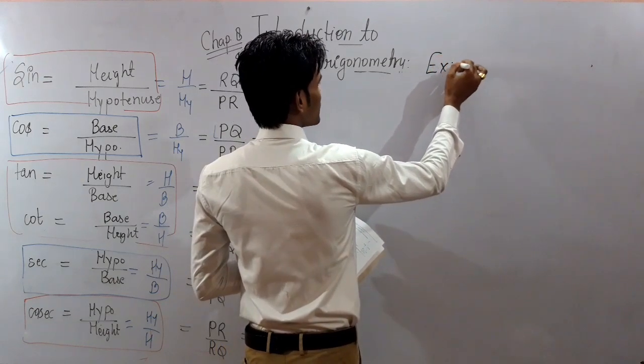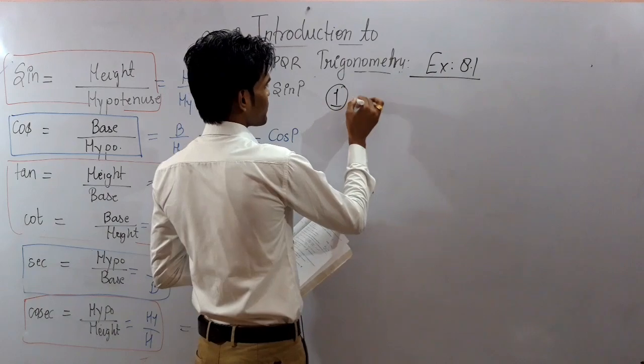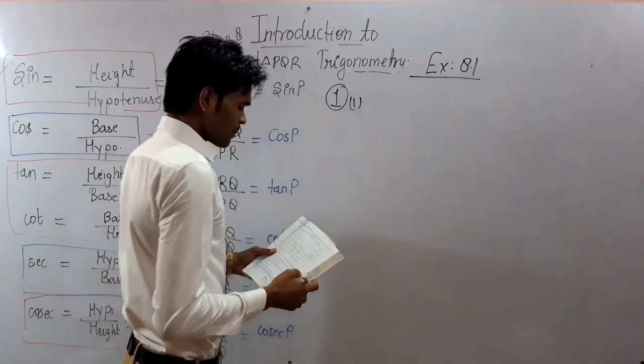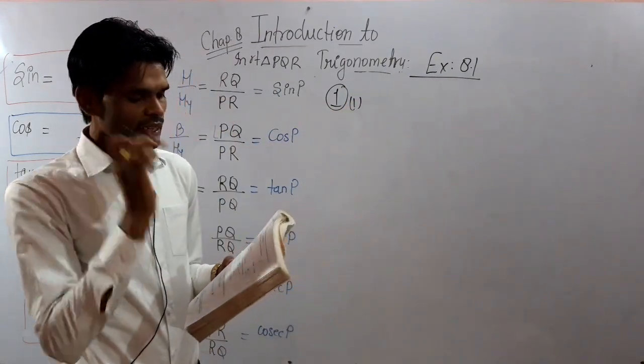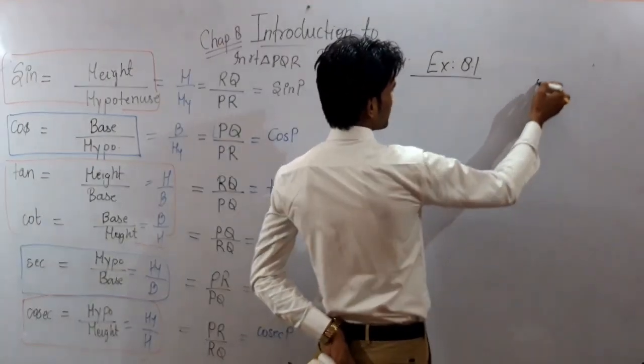In triangle ABC, right angled at B, you need to first draw a triangle.